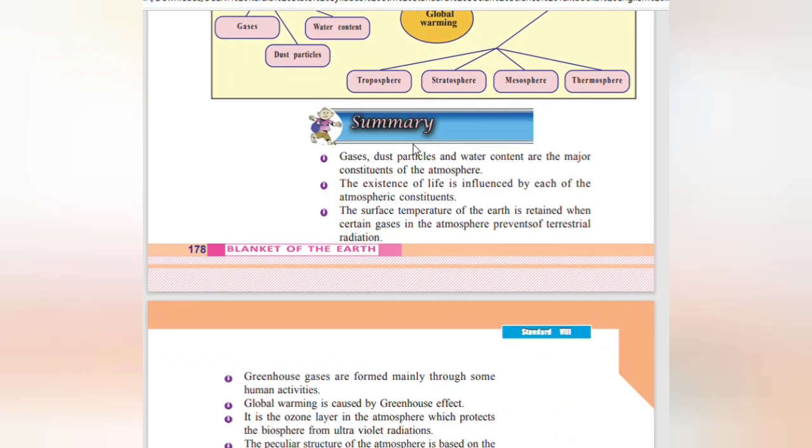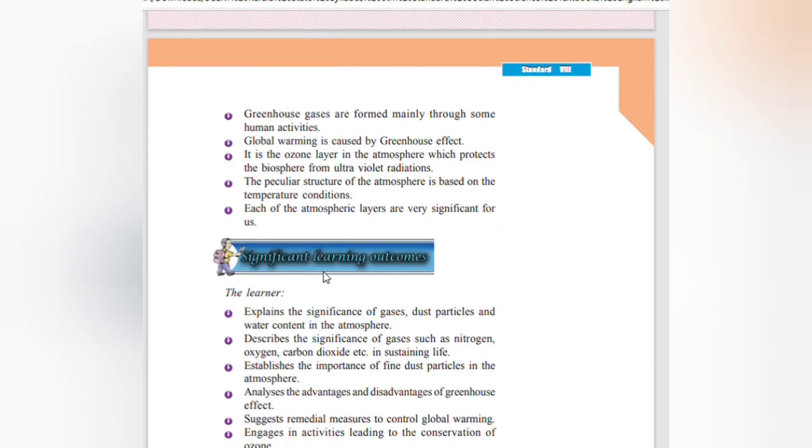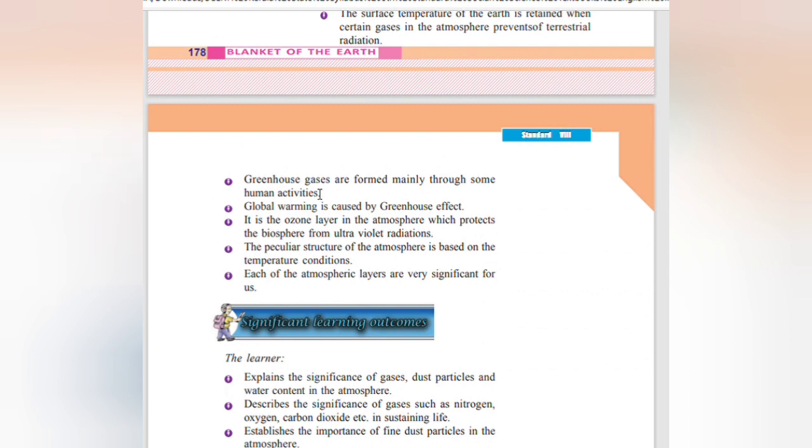Gases, dust particles and water content are the major constituents of the atmosphere. The existence of life is influenced by each of the atmospheric constituents. The surface temperature of the Earth is retained when certain gases in the atmosphere prevent terrestrial radiation. Greenhouse gases are formed mainly through human activities. Global warming is caused by greenhouse effect.